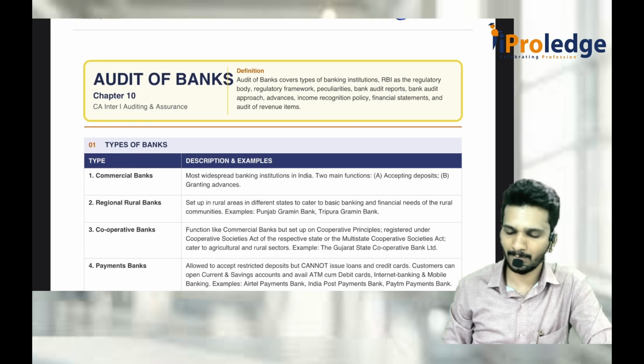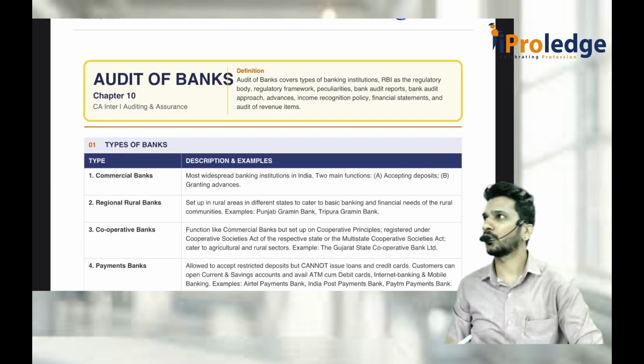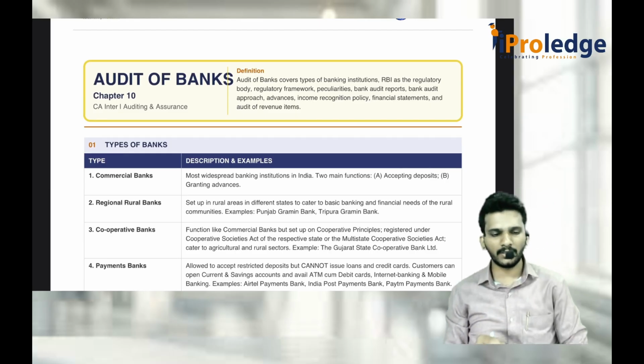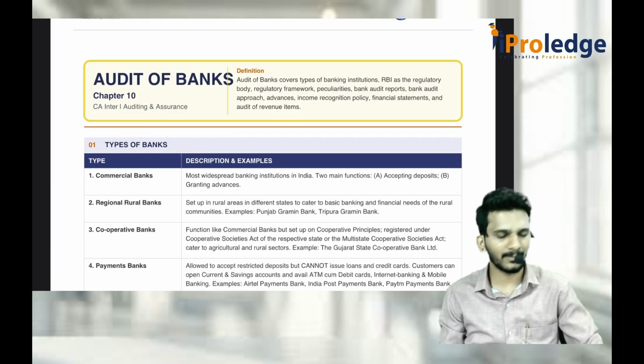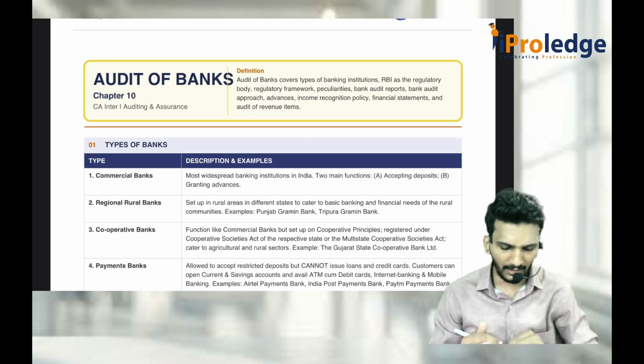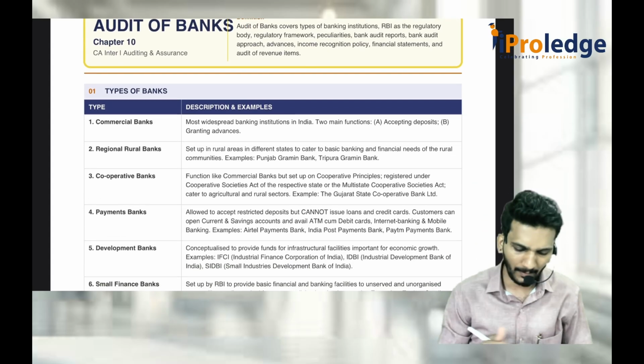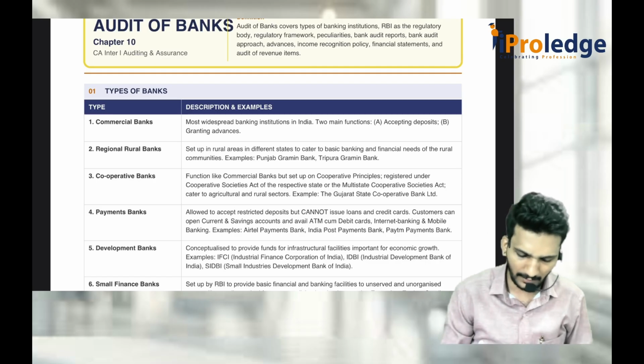So initially, what is bank? Bank is an institution, a financial institution in which they accept the deposits and they give the loans. That is what we call a bank. There are different types of banks. Types of bank is not important. I'll not discuss everything. First one is commercial banks.